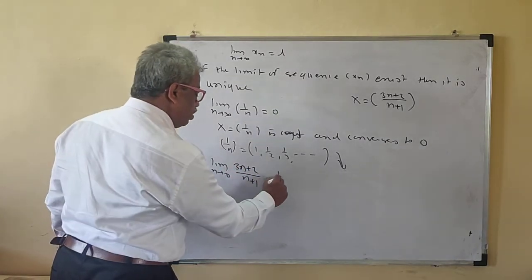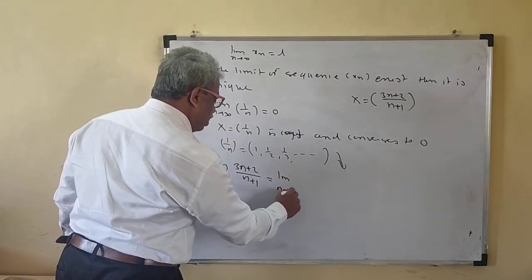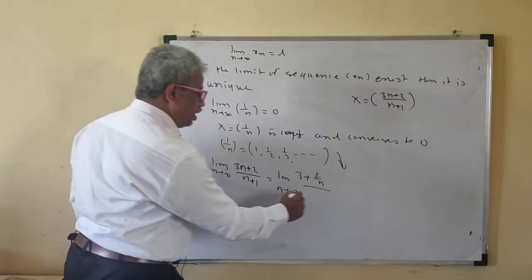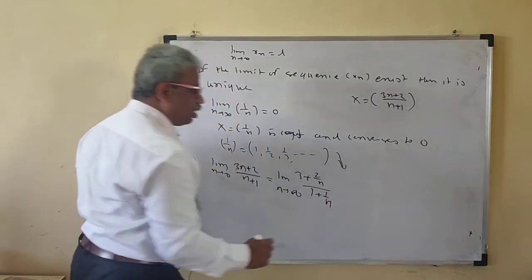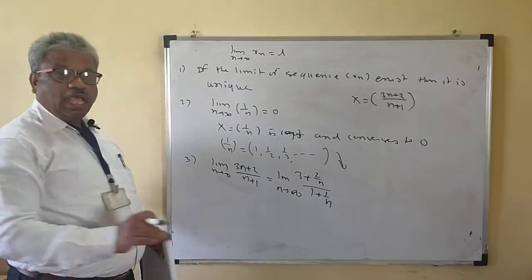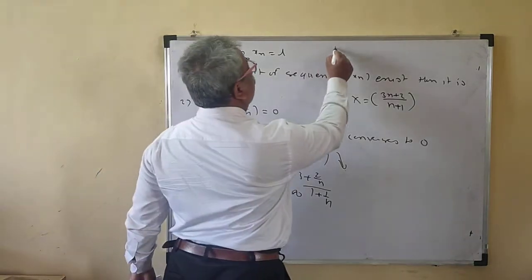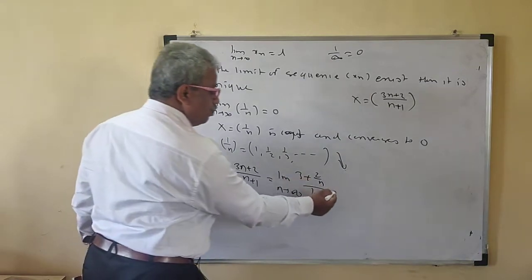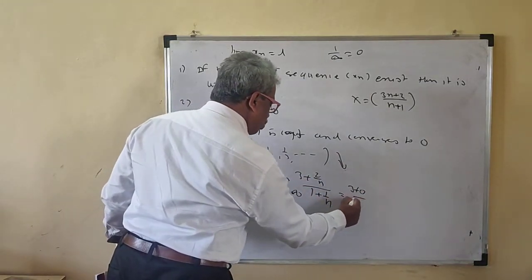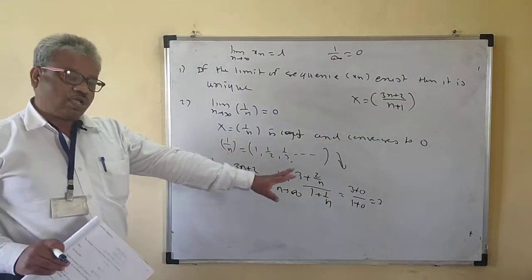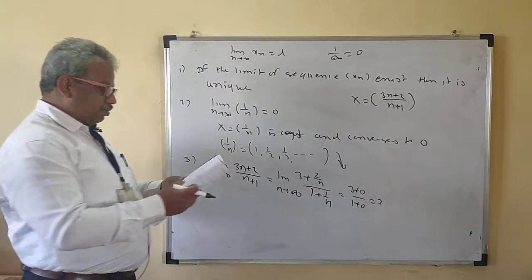So we divide and multiply by n, that is, we divide each term of the numerator and denominator by n, and we know that 1 upon infinity is 0. So this is 3 plus 0 upon 1 plus 0, which is 3. That means this sequence is convergent and converges to 3.